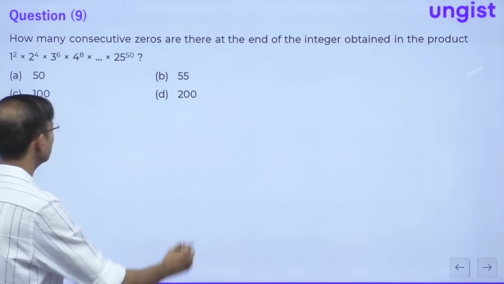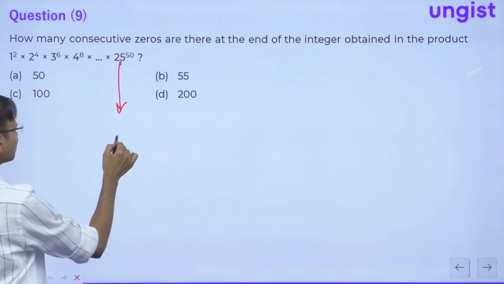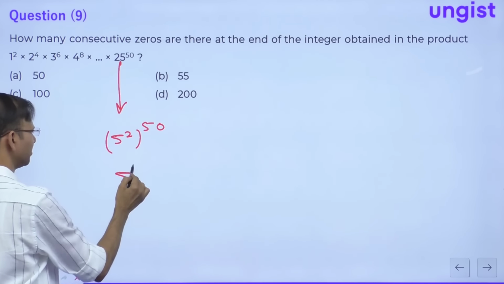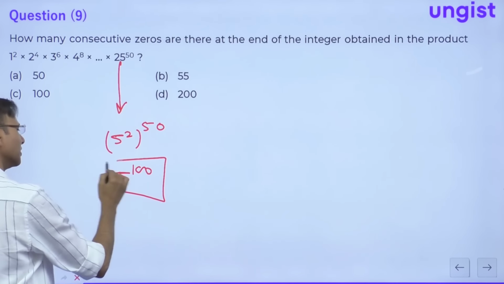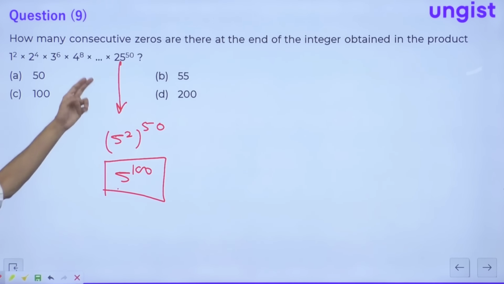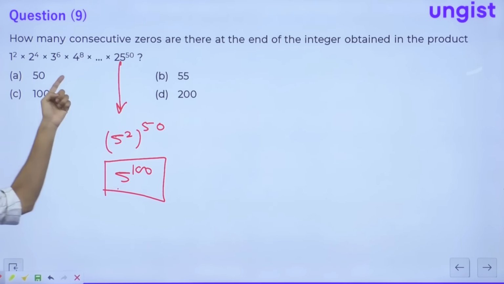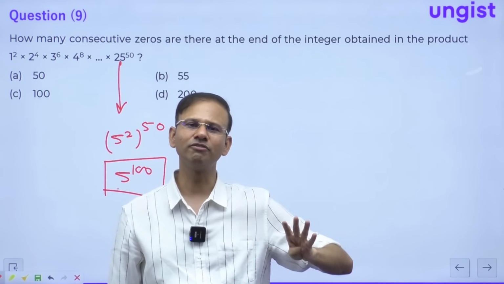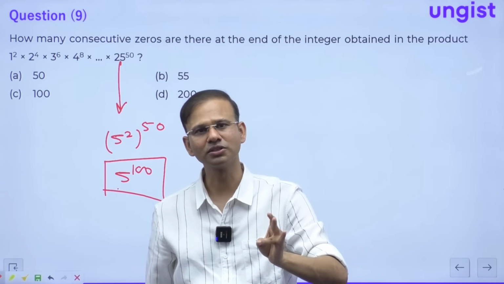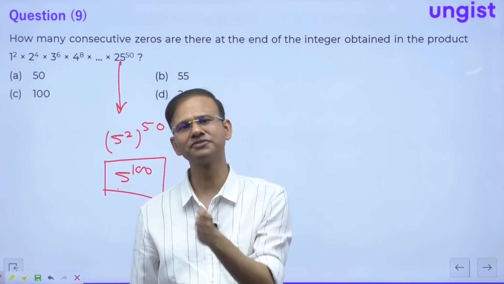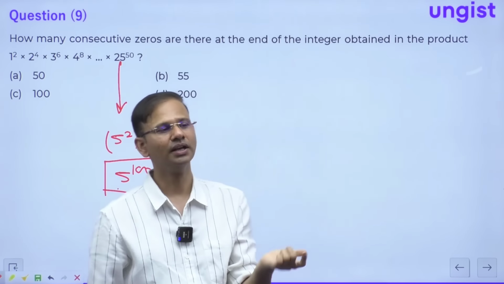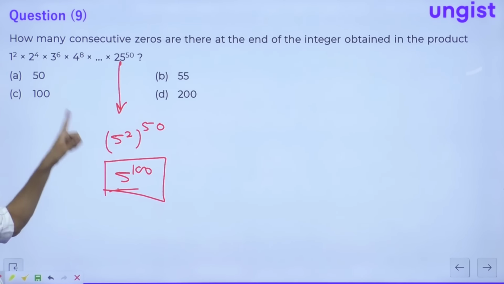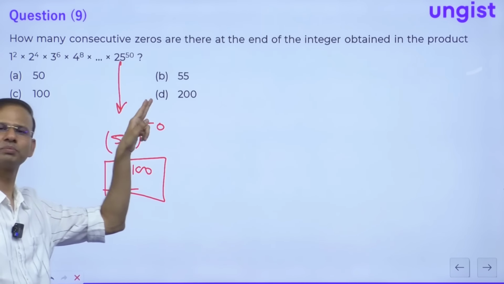So in the last value, this is 5 squared to the power 50, so this is 5 to the power 100, right everybody? And obviously this is like 1, 2, 3, 4, 5 up to 25. In between we have 5 also, 10 also, 15 also, 20 also. So 5s are still there, and already we have got 100. So the answer would be more than 100, and for more than 100 we have only one option.